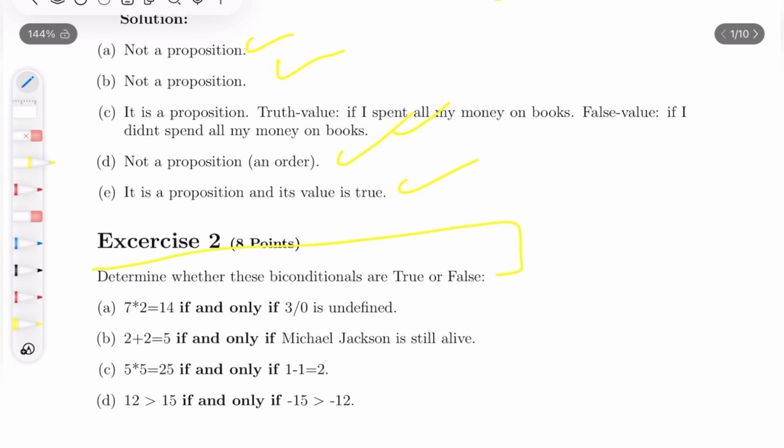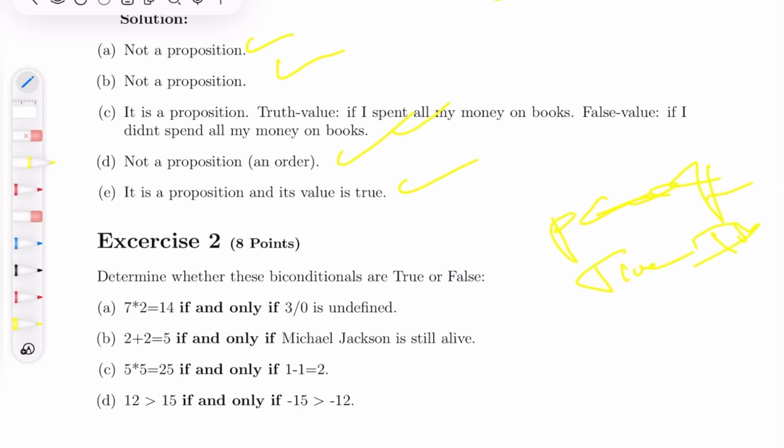So determine whether these biconditionals are true or false. Okay, so first, just a very quick introduction to biconditionals. I'm already sure that you've seen them in class, but I will just point out a few things that are maybe nice to know. When I say P if and only if Q, in class you've already been taught that if both are true or both are false, this is true. So it's only true if they both hold the same truth value.